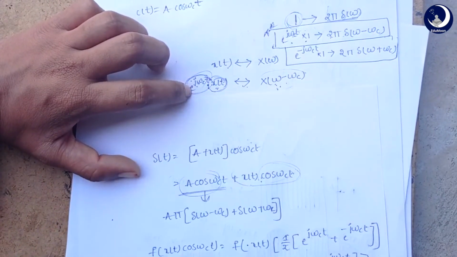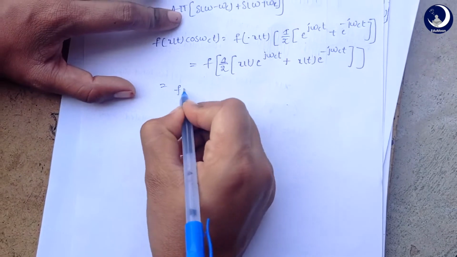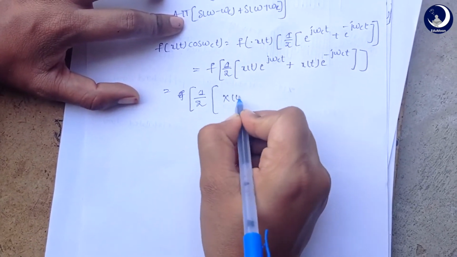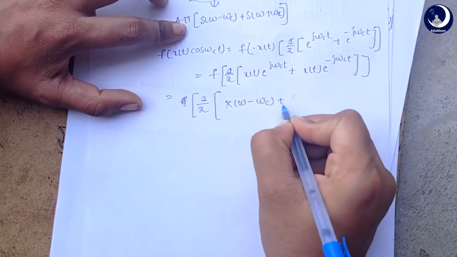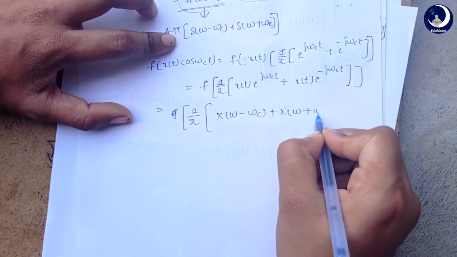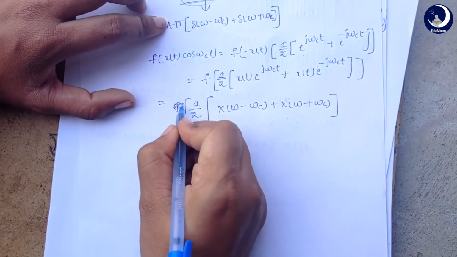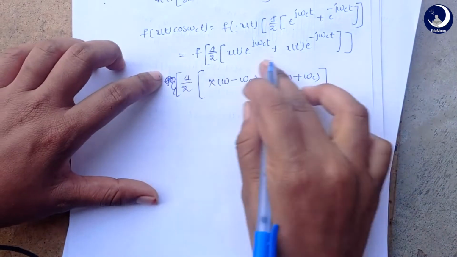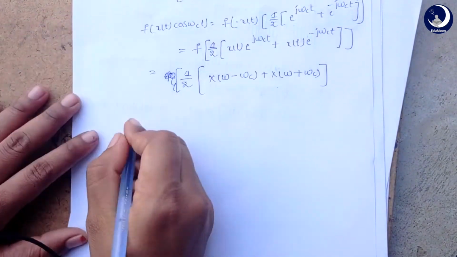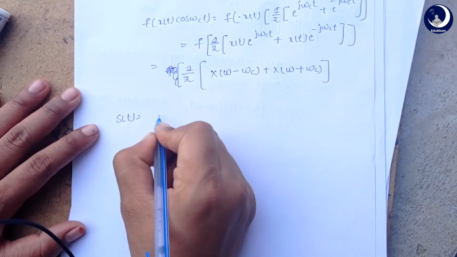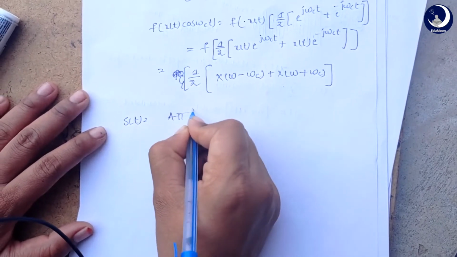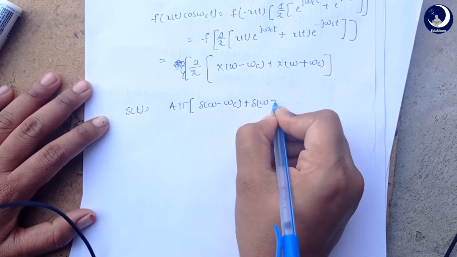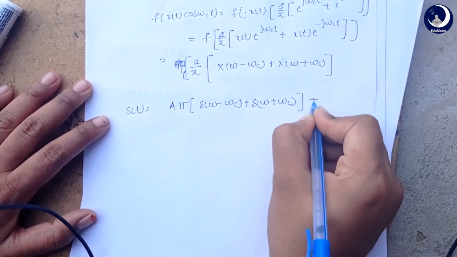So we apply this here, and finally by substituting this value and this value, we get our modulated wave as